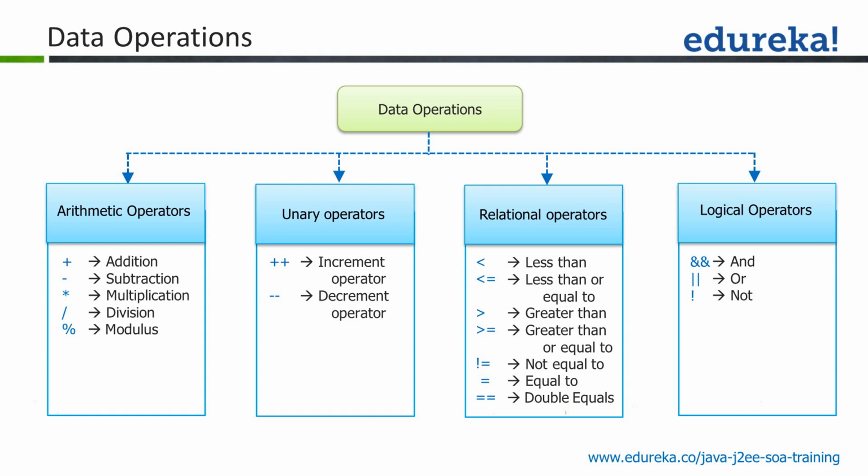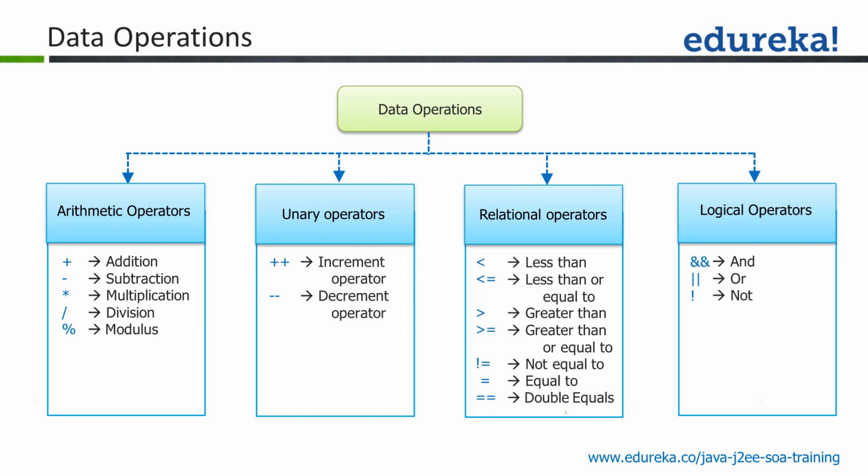Arithmetic operators are all mathematical operations: plus, minus, multiply, divide, and the remainder. Plus plus and minus minus increment and decrement the value by 1. Relational operators compare quantities. For example, whether the distance is greater than 4 miles or 4 kilometers, then start charging the user, else don't charge the user. So adjust the fare to the minimum chargeable fare. That's the kind of relational operators we are talking about.